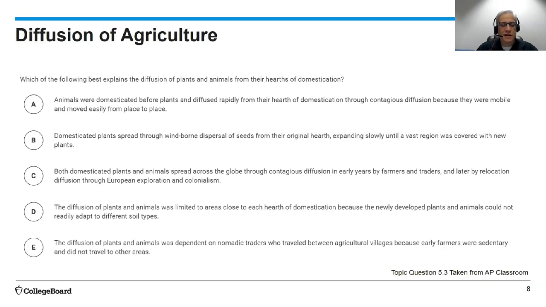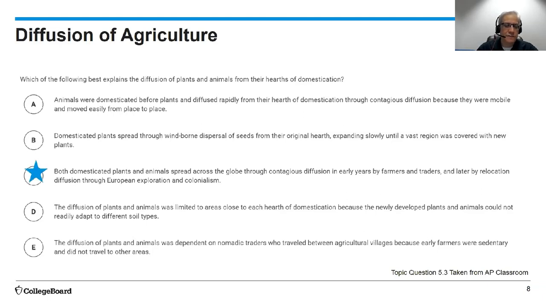C. Both domesticated plants and animals spread across the globe through contagious diffusion in early years by farmers and traders, and later by relocation diffusion through European exploration and colonialism. D. The diffusion of plants and animals was limited to areas close to each hearth of domestication because the newly developed plants and animals could not readily adapt to different soil types. Or E. The diffusion of plants and animals was dependent on nomadic traders who traveled between agricultural villages because early farmers were sedentary and did not travel to other areas. The answer is C.